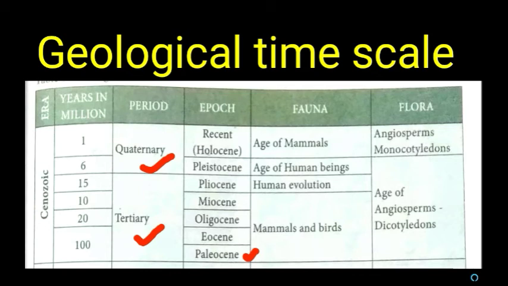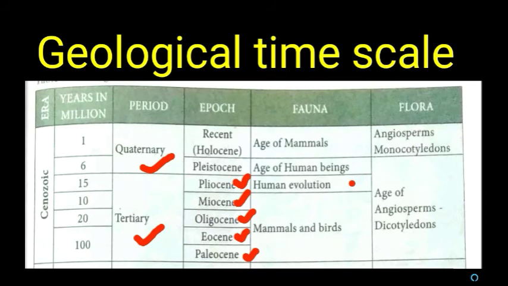The second epoch is Eocene. During Eocene, monotremes, that is egg-laying mammals, hoofed mammals and carnivores originated. The third epoch is Oligocene, during which the higher placental mammals originated. During Miocene, the first human-like apes originated, and the last epoch is Pliocene, during which humans evolved from human-like apes.